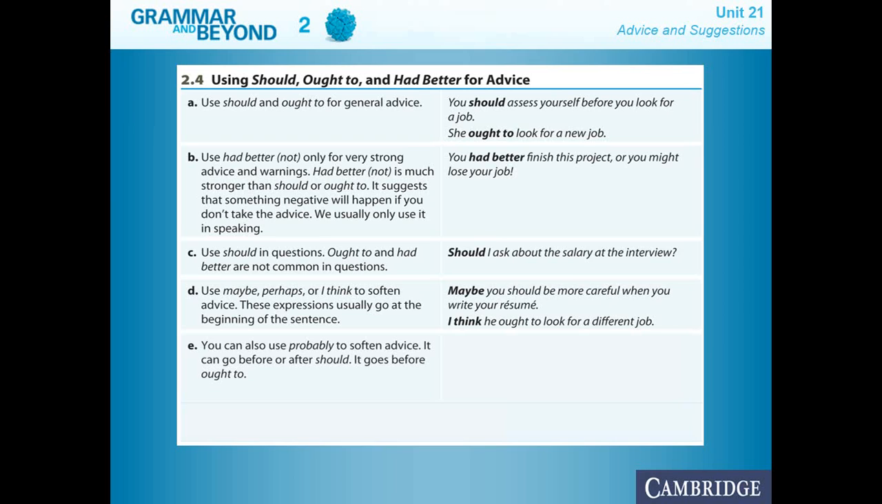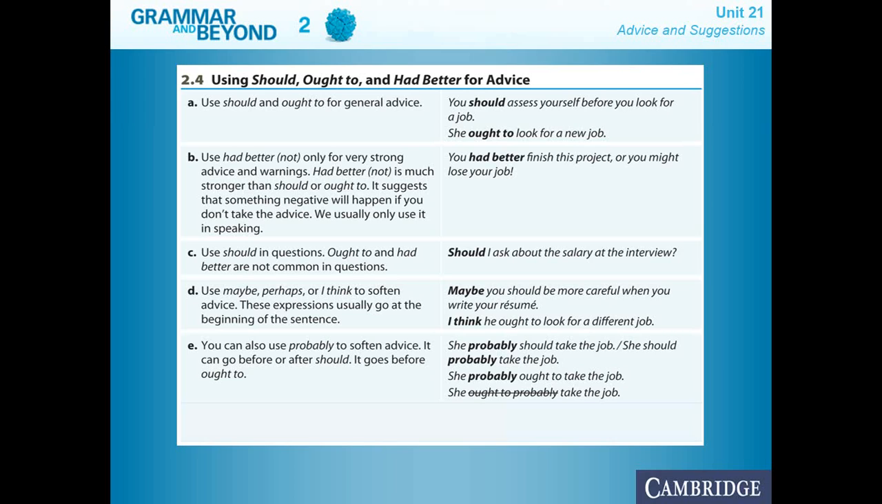You can also use probably to soften the advice. It can go before or after should, or it goes before ought to. For example, you say she probably should take the job. She should probably take the job. You see over there that probably can be used as well to soften the advice. It can be used either before the modal verb or after the modal verb. So there's no problem where to place it, the intention and the meaning is not going to change.